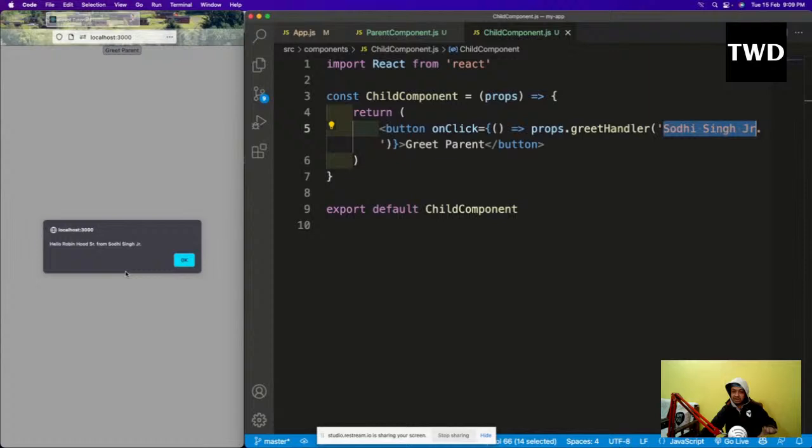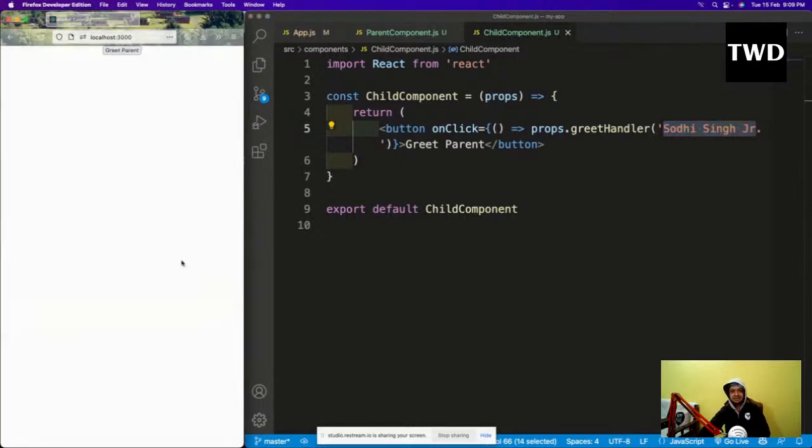Parent to the child is very easy. Parent to the child we pass props, but child to the parent, how am I passing? I'm passing it through this. This is known as method as prop. A very, very important concept in React. Without it, there is no React, because in 100% of projects you work on, most of the time you have to pass some data in the opposite direction also. It means it is a very big use case.